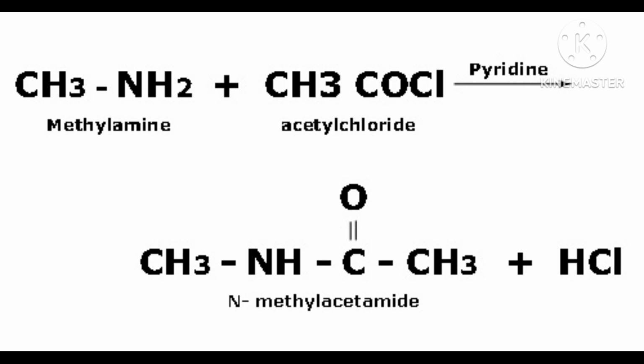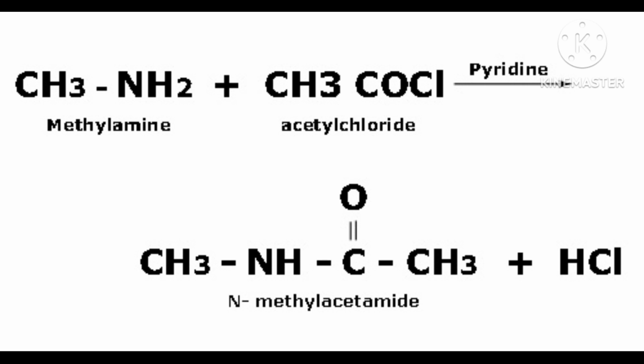Okay, and now another reaction I am telling you, that is benzylamine. Benzylamine means NH3 was there, and 1 H is replaced with a phenyl group. Then with nitrogen, 2 hydrogens are there, and the third hydrogen is replaced with C6H5. This is called benzene amine.